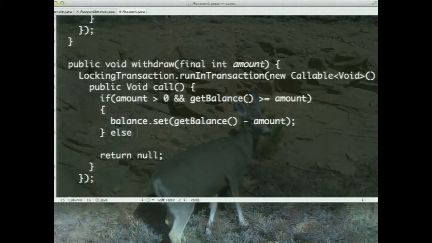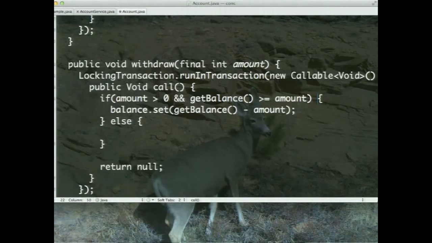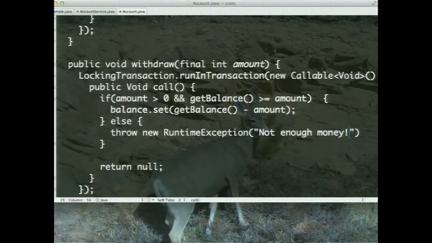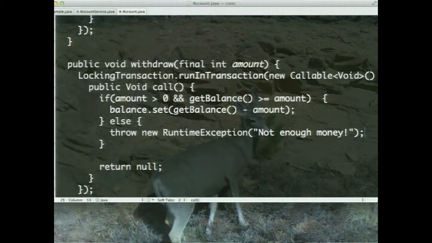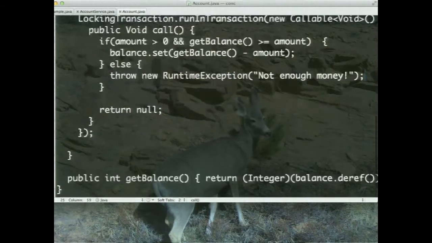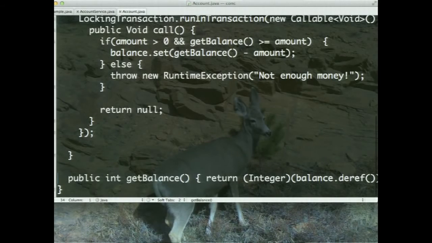If there was not enough money, by the way, then I would like to simply say, throw new RuntimeException, and this exception says not enough money, right? Of course, if there's not enough money, we cannot be giving this money away, right? So we are throwing an exception at this point. Am I making sense so far? And once we do this, hey, what about the transaction for the get balance? Well, thankfully, deref runs in its own transaction, so we don't have to waste our time creating that here. But if we are running in another transaction, it will just run within that, no problem at all in this case. Great, so far so good.